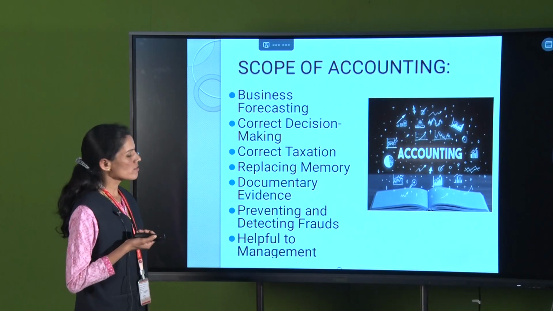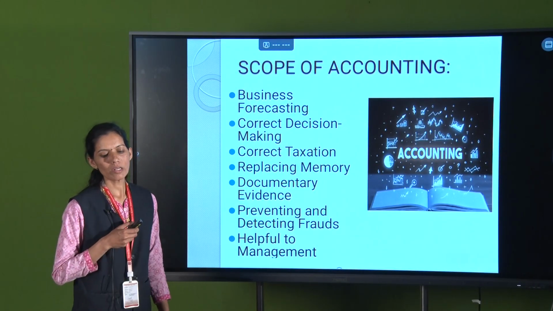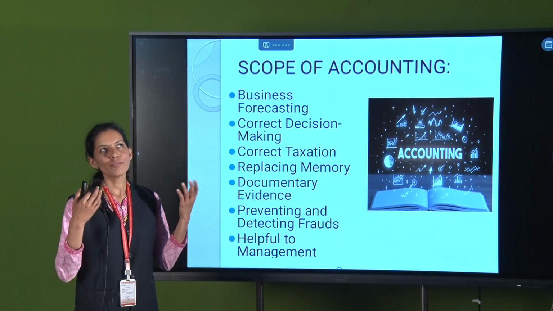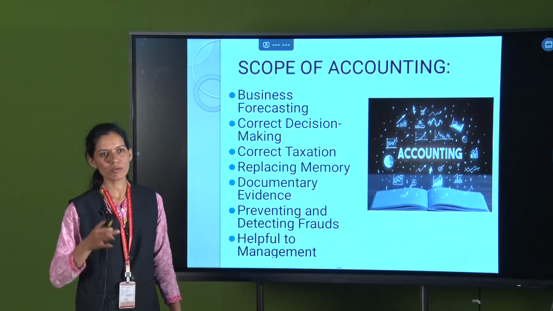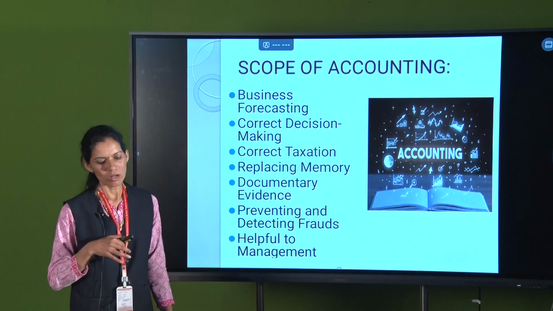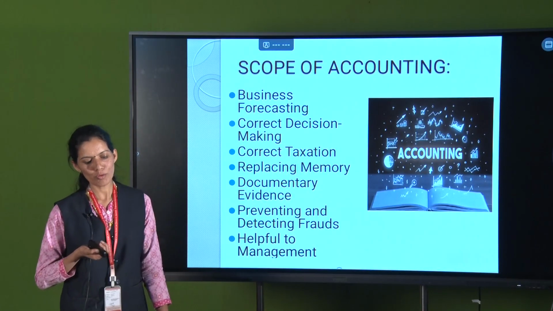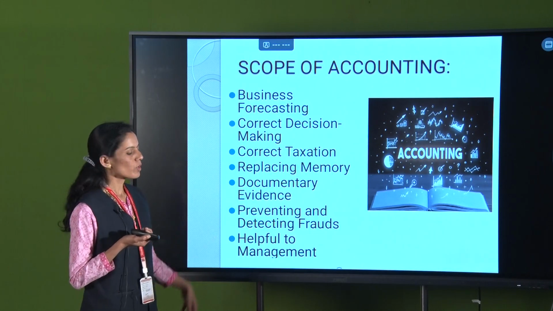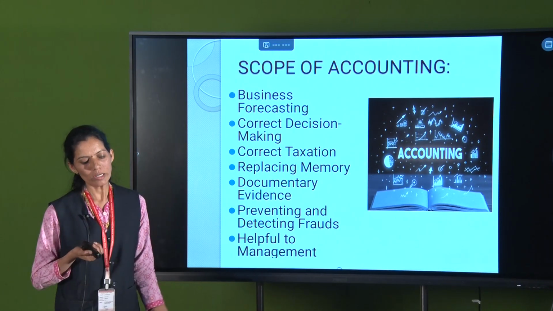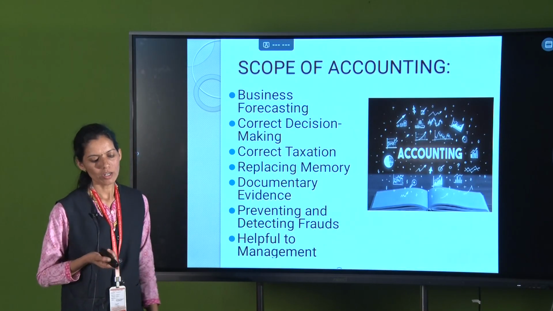Then fifth one is documentary evidence. In documentary evidence, accounting provides different types of proofing documents to every businessman as well as customer, student, all the persons. So, accounting is helpful to claim all those business activities with the help of documentary proof. It is a very easy system for documentary evidence.